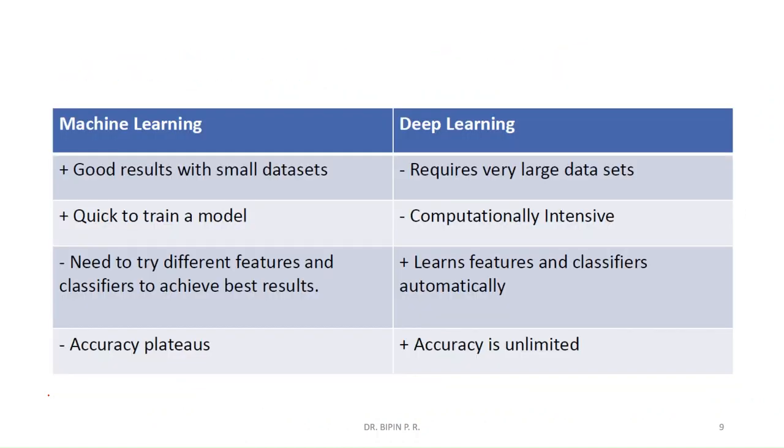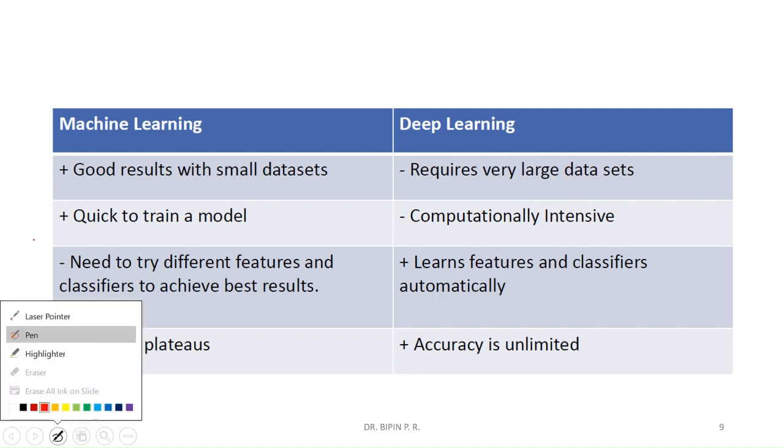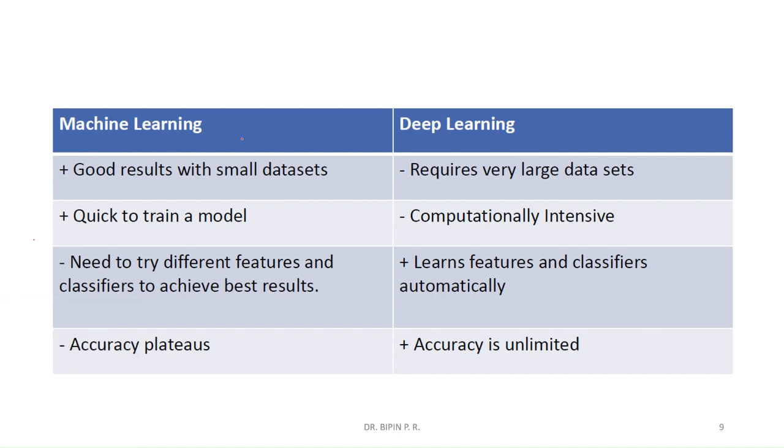Now, some important terms, some important peculiarities of machine learning and deep learning algorithms. Machine learning algorithms give good results with small data sets, but deep learning requires very large data sets.